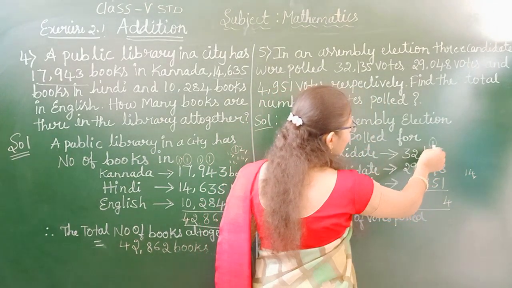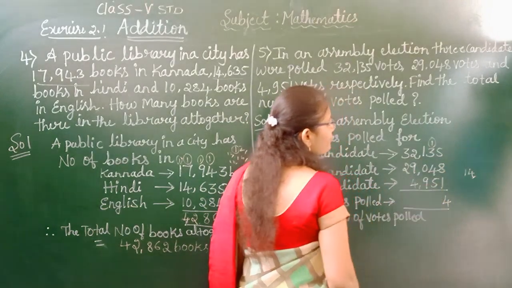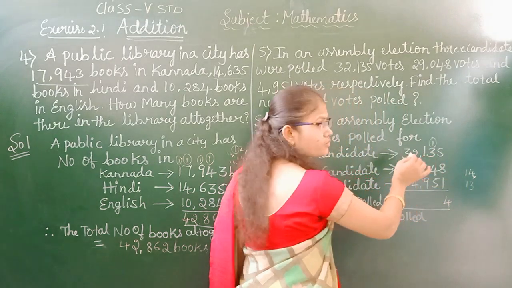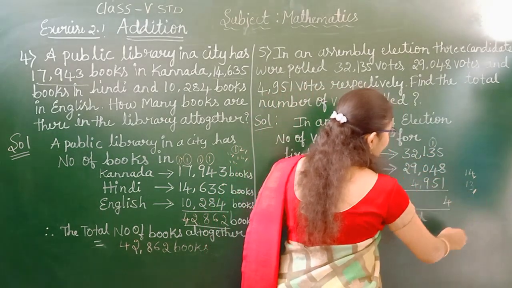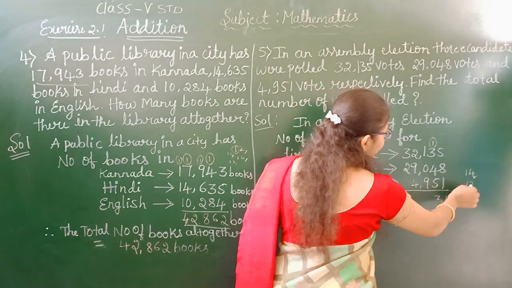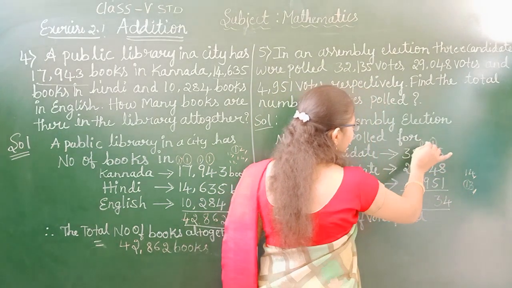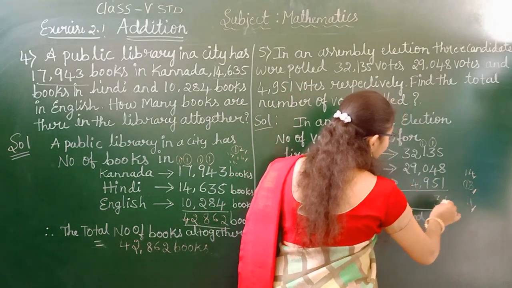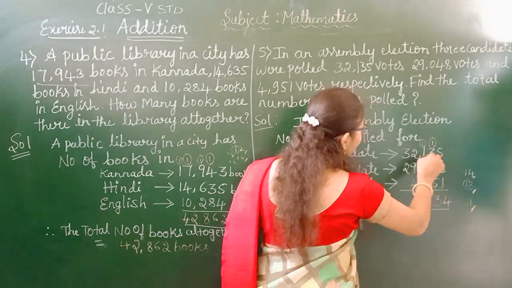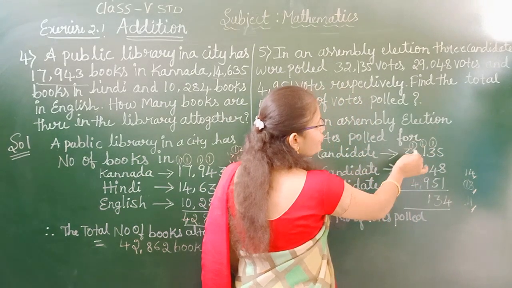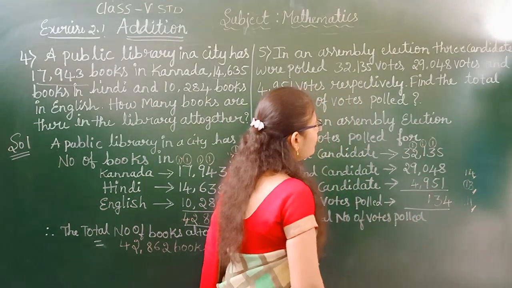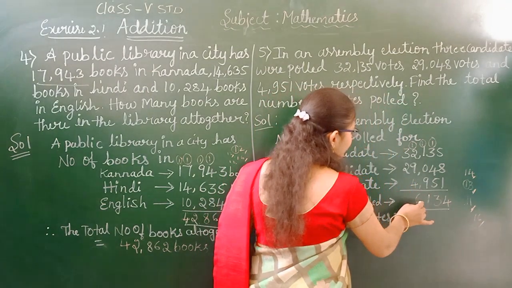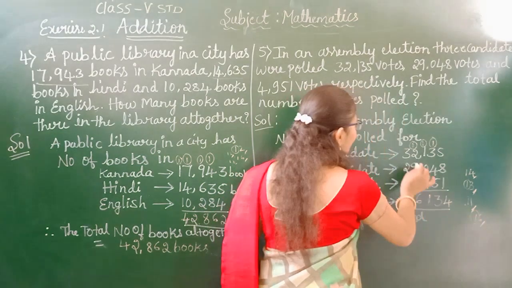Now 3 plus 1, 4. 4 plus 4, 8. 8 plus 5, again you get 13. 3 we write in the tens place. 1 we give as carry to the hundreds place. 1 plus 1, 2. 2 plus 9, 11. In the 11, we write 1 in the hundreds place and 1 we give as carry to the next place. 2 plus 1, 3. 3 plus 9, 12. 12 plus 4, 16. In the 16, 6 we write in the thousands place. 1 we give as carry to the next place.